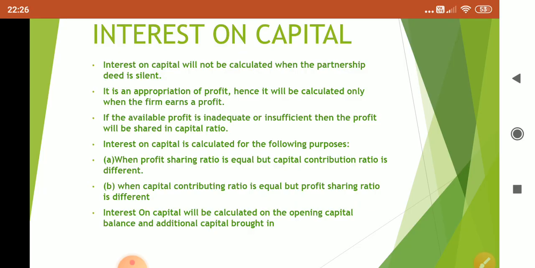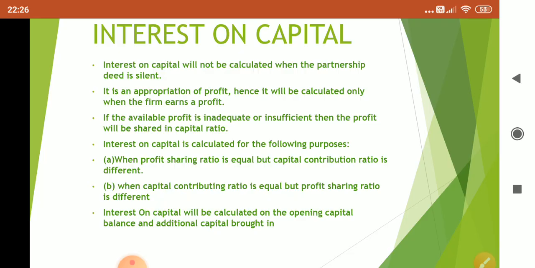But their profit sharing ratio is equal, 1:1:1. Then at the end of the year, C will feel too happy and A will feel bad, isn't it? He has invested 10 lakhs but he is getting the same amount of profit as that of C, who has invested only 5 lakhs. So in such a case, interest on capital will boost the morale of A.